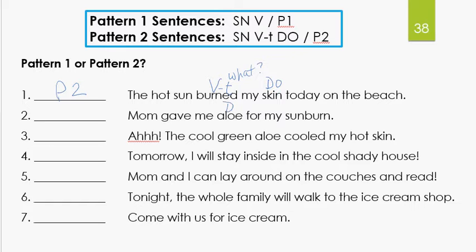Aloe. Direct object. Now, Miss Kathy made a mistake on this one. I'm going to go ahead and call it a pattern 2 sentence, but we will find out in chapter 11 that this actually is a pattern 3 sentence. So this is a little secret. It's a pattern 3, and it's because it has another word in it called an indirect object.